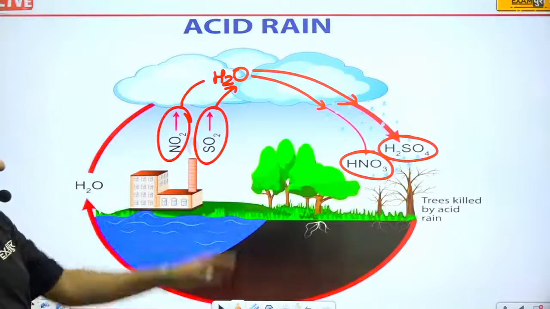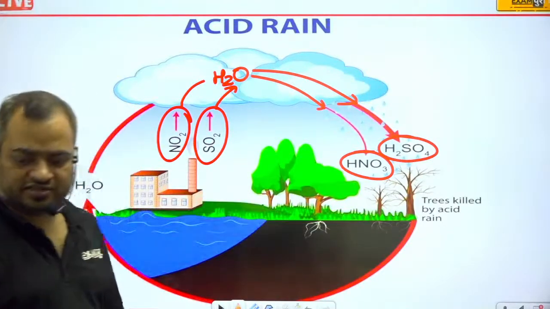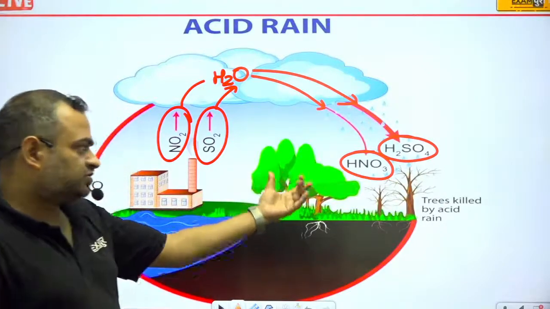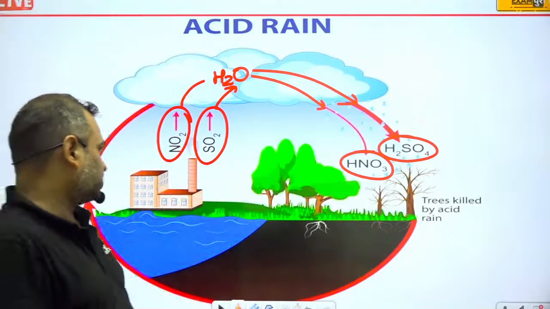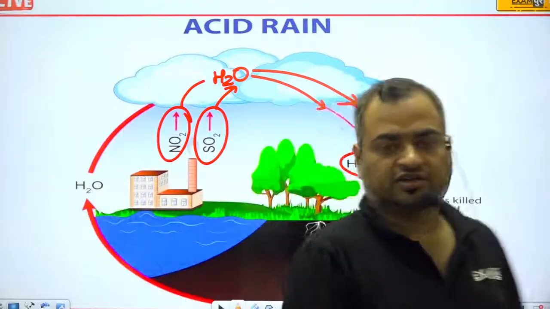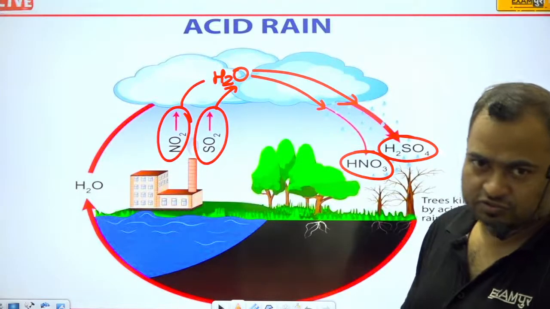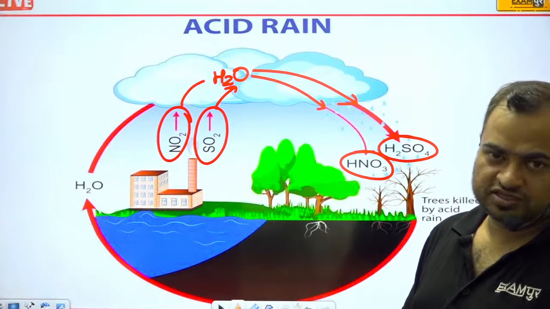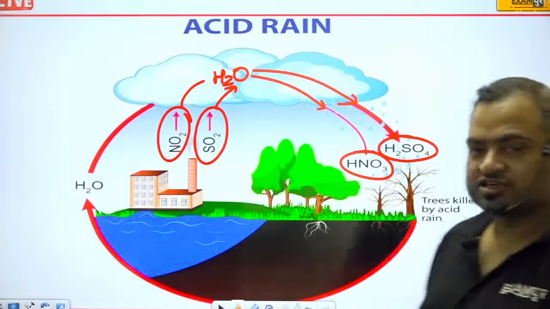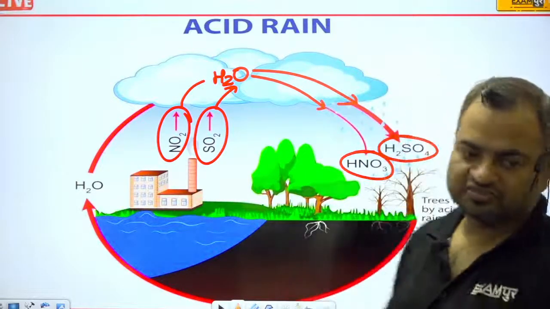Okay, whenever these sulfuric and nitric acids fall on the trees, the trees are killed by the acid rain, and all the leaves of the green trees just fall down on the earth. Okay, so this is the acid rain, and due to the acid rain, cows and buffaloes, who are our pets also, just get burned. So that's why it is suggested to all people that never take a bath in such type of rain. Okay, this is very, very harmful.